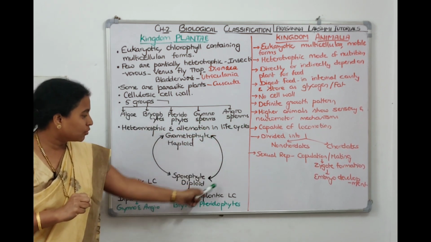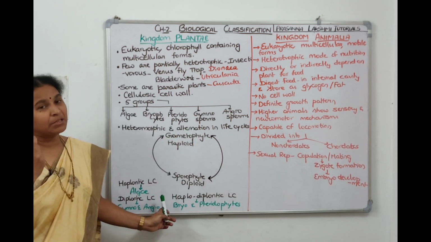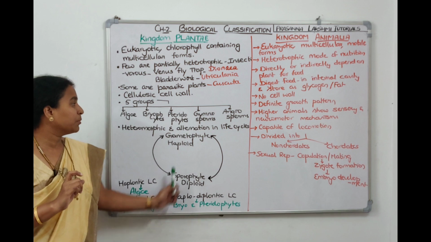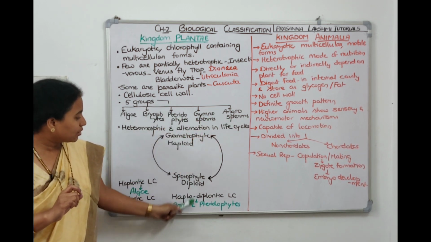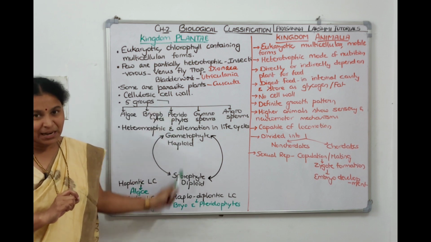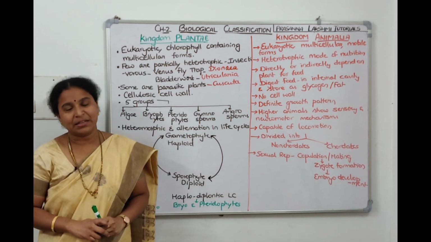Plants show alternation of generations and they are heteromorphic. Haplontic life cycle is expected in the majority of the algae. Diplontic life cycle is expected in gymnosperms and angiosperms. Bryophytes and pteridophytes show an intermediate life cycle. I think we are done with plant kingdom. Now let's move on to the last kingdom, that is animal kingdom.